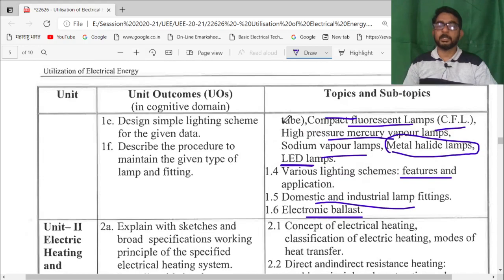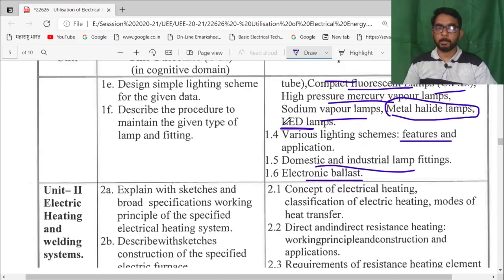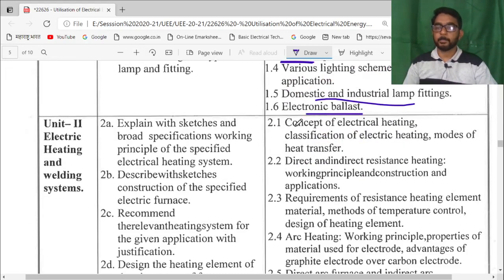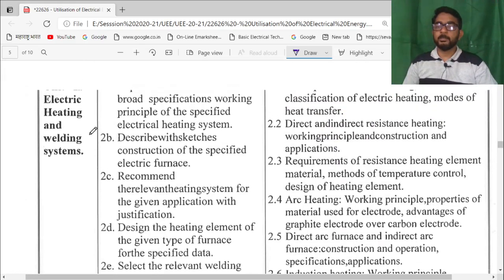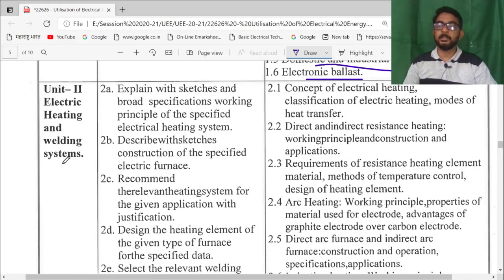These are the contents for this unit number 1. Unit number 2 deals with electrical heating and the welding system. So electrical heating and the welding are the effects of the electric current.